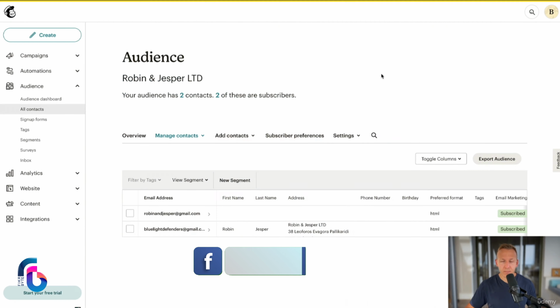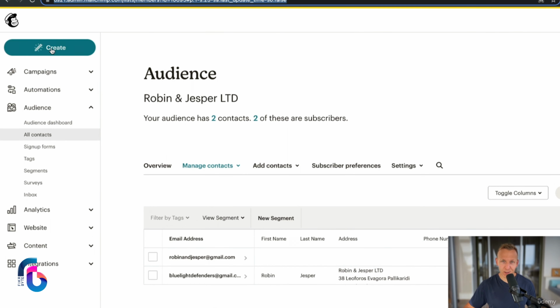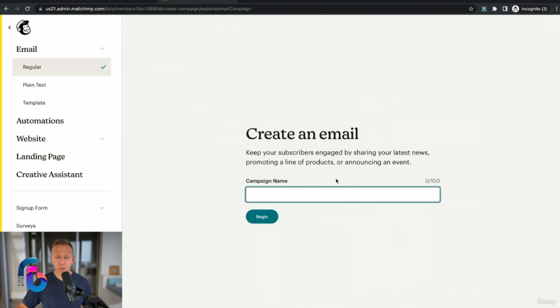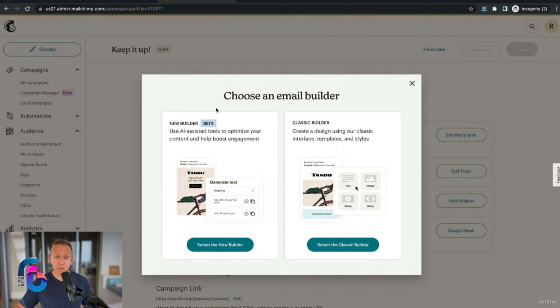So let's get started. From inside our MailChimp account, we're going to move over to the left where it says create, then go to email, regular, and then we're going to give this campaign a name. We're going to call it Benefit of Blue Light Glasses and Gaming. And currently we're getting two options: the new builder, the beta builder, and the classic builder. When you're watching this, it might not be in the beta version anymore because it's been in that version for a while, but we're going to select the new builder anyhow.